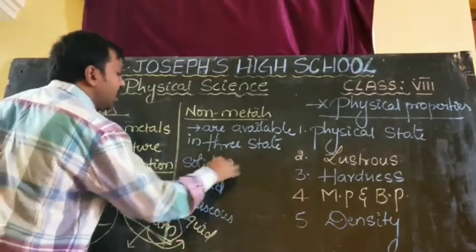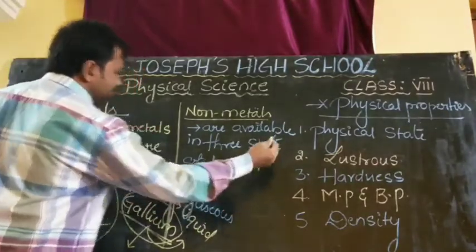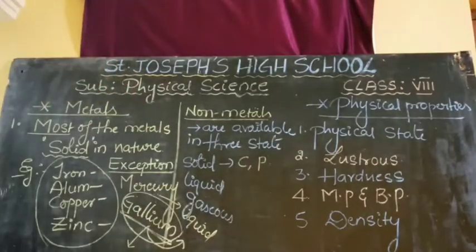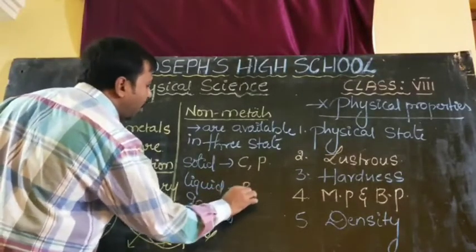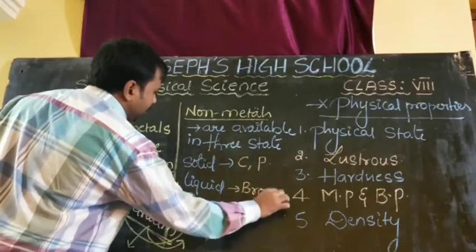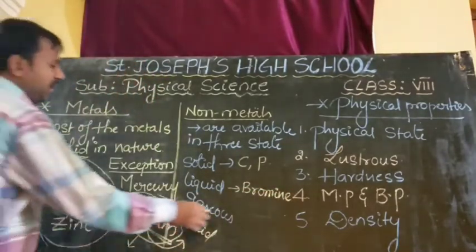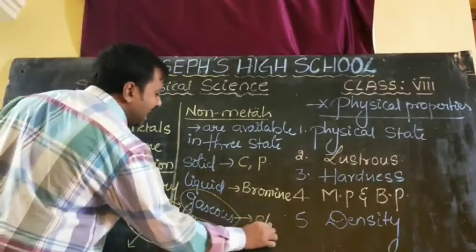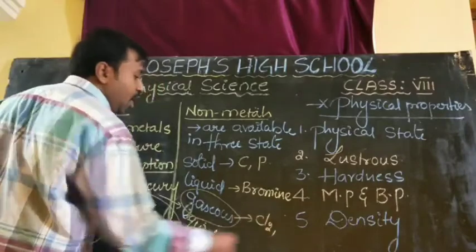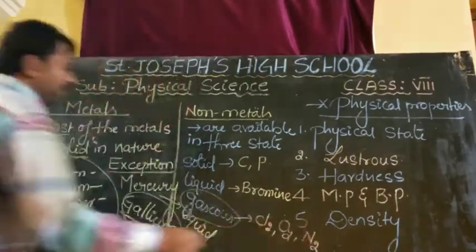Solid state examples are carbon and phosphorus. Liquid state example, bromine. Coming to gaseous state, examples are chlorine gas, oxygen gas, nitrogen gas.